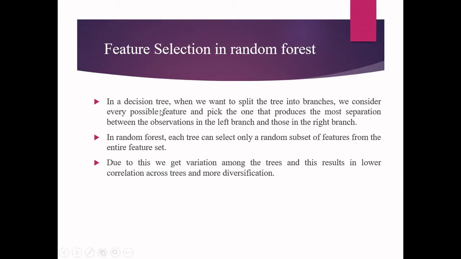So in the decision tree, when we want to split the tree into branches, we have seen the ID3 algorithm. In the ID3 algorithm, whenever I want to select a root node, I'll be considering metrics like entropy and then information gain. Based upon that only, we will be selecting the root node.